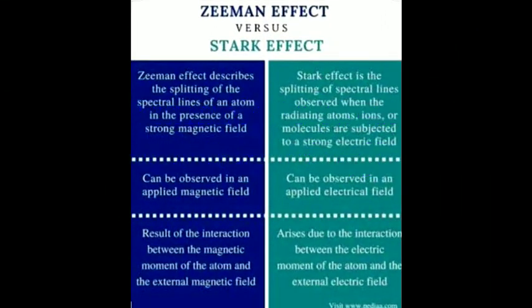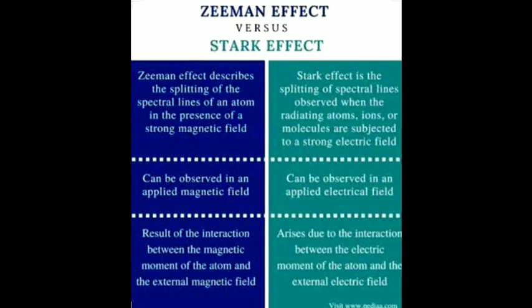Now we will see the Zeeman effect versus the Stark effect. The Zeeman effect describes the splitting of spectral lines of an atom in the presence of a strong magnetic field. The Stark effect is the splitting of spectral lines observed when the radiating atoms, ions or molecules are subjected to a strong electric field.